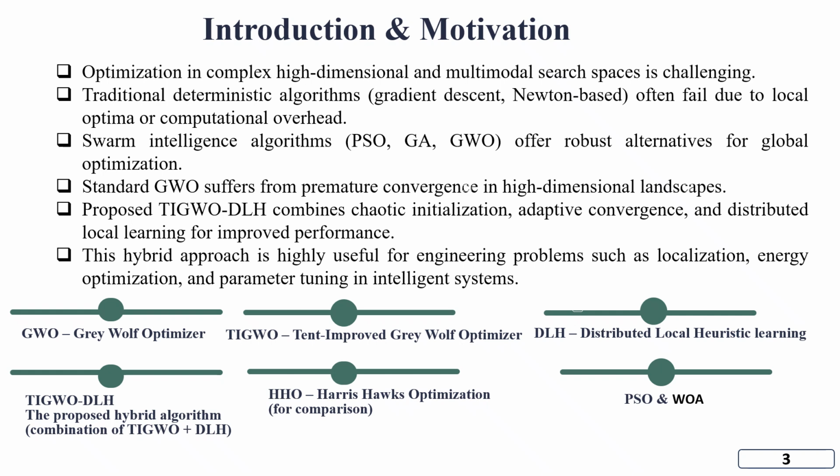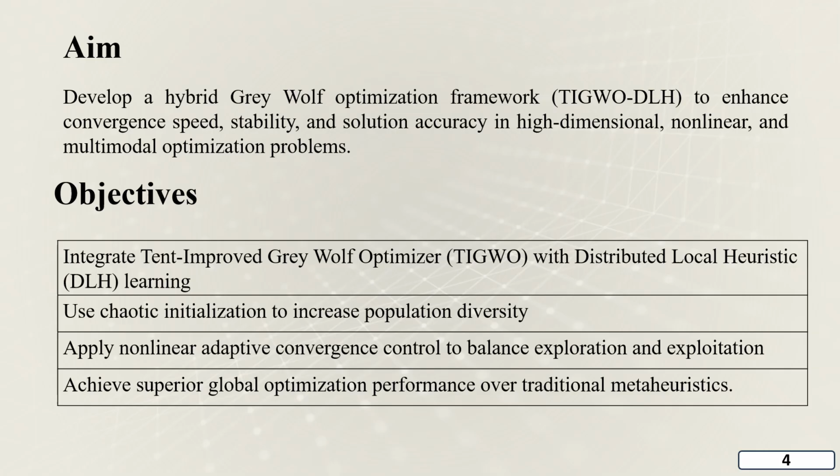This is the basic algorithm I implemented, removing the failures and things that were not achieved in previous existing algorithms. I also used HHO, Harris Hawks Optimization, for comparison, and PSO and WOA. These were the algorithms I used to perform my research.